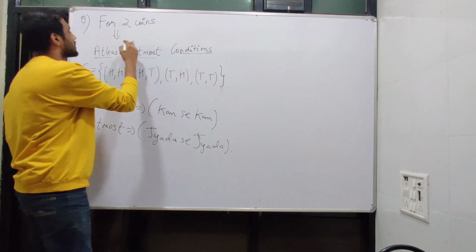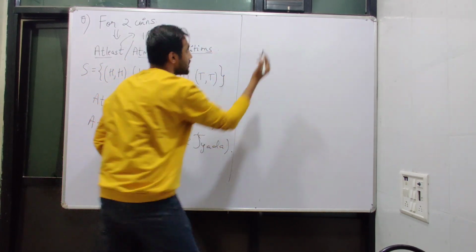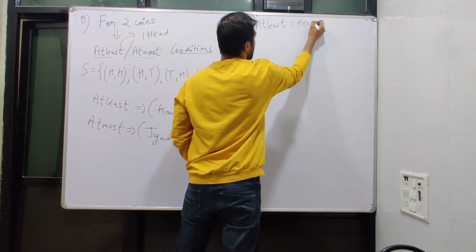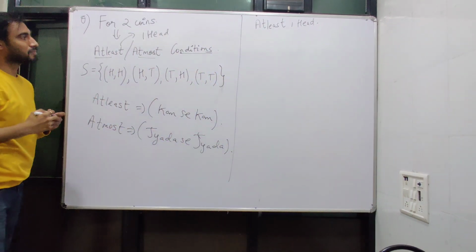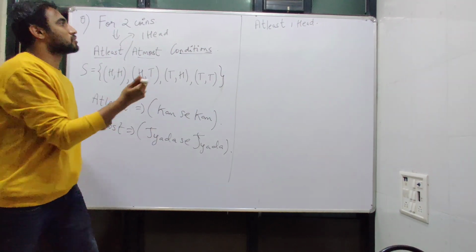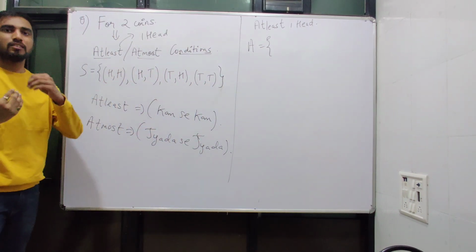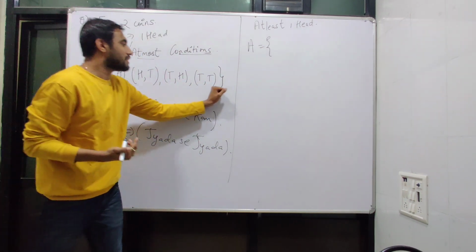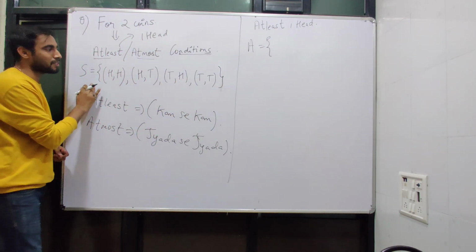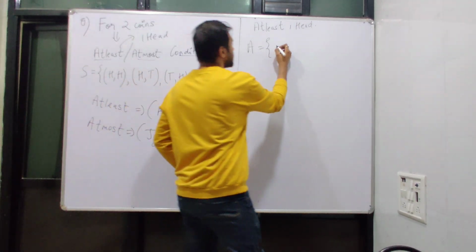So if our condition is given to obtain at least one head, what would it mean? कि at least one head यानी कम से कम एक हेड तो होना ही चाहिए. एक से ज्यादा रहेगा तो भी चलेगा. As in, if it is more than one head, it is also okay, but at least one head should be there. So in our sample space, here we have two heads. So एक है, एक से ज्यादा चलेगा. So we can take this.